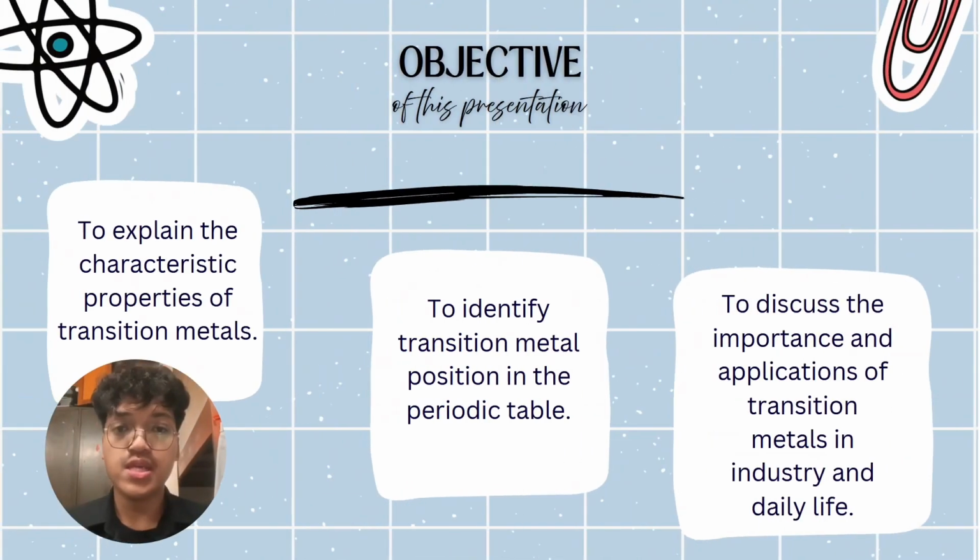We have three objectives that will be discussed today. First, to explain the characteristic properties of transition metals, to identify the transition metals' position in the periodic table, to discuss the importance and application of transition metal in industry and daily life.